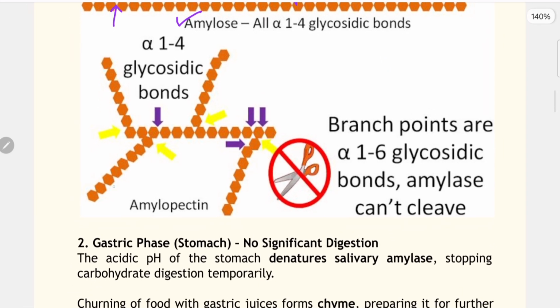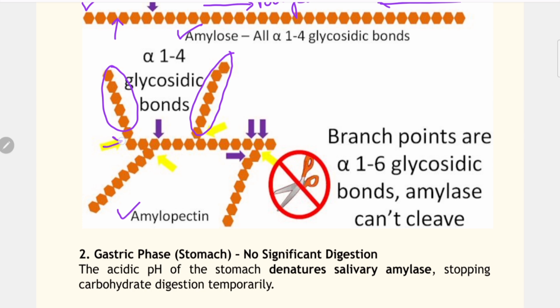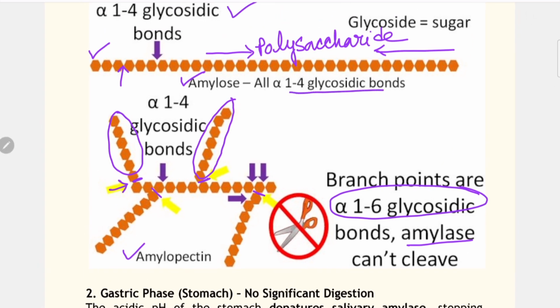But in case of amylopectin, here is the presence of this branch. And this branch is formed by this bond. Here is this bond, that bond, that bond. These bonds are alpha 1,6 glycosidic bonds that can't be cleaved by salivary amylase. So salivary amylase only splits alpha 1,4 glycosidic bond, and we get disaccharides, maltose and dextrin after cleaving this alpha 1,4 glycosidic bond.